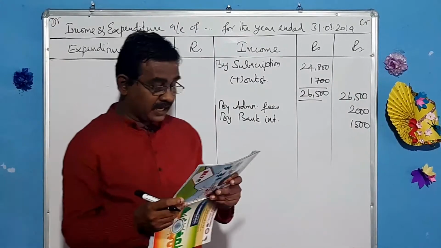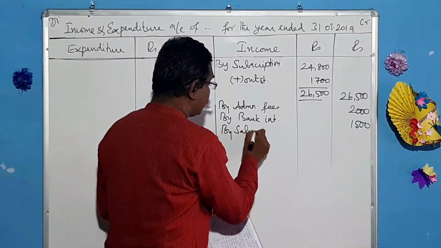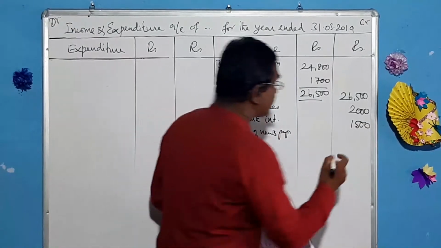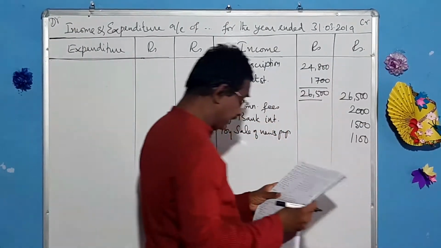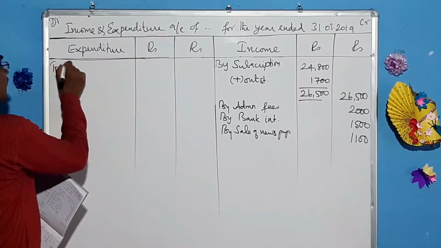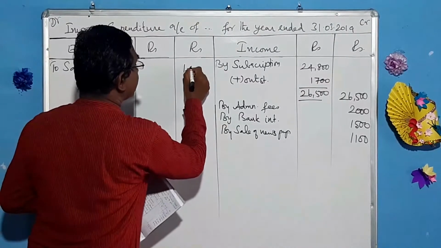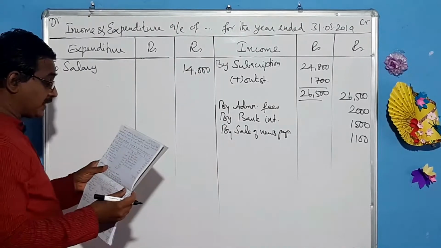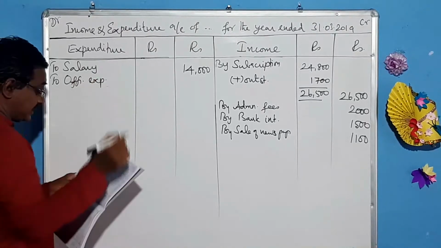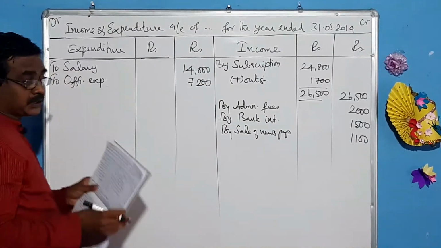And next, sale of newspapers. It is a revenue item, so we bring it here. Sale of newspapers, what is that amount? 1,100. That's all. Let us come to the payments side. By salary, so to salary. It is a revenue item, so we bring it here. Salary 14,000. Next one is office expenses. Revenue item, so we bring it here. Office expenses, what is that amount? 7,200. And the next one is books purchased.